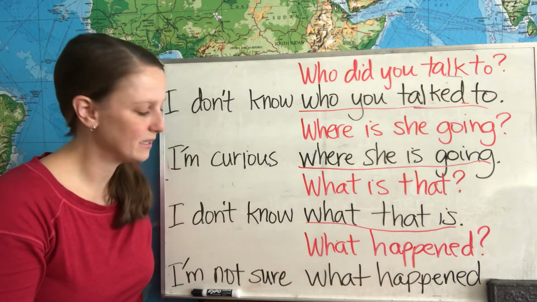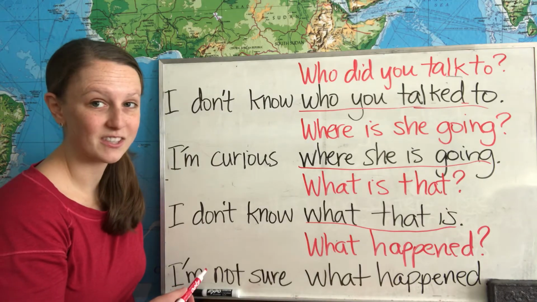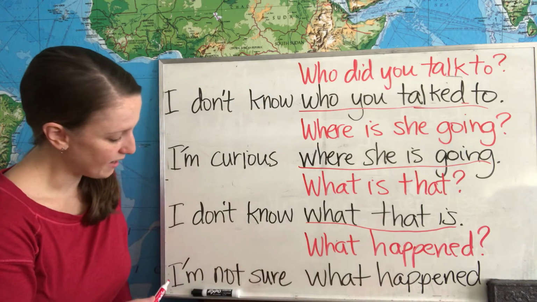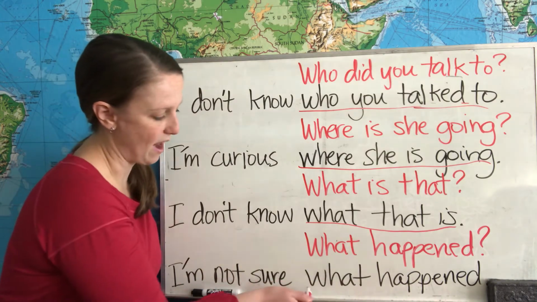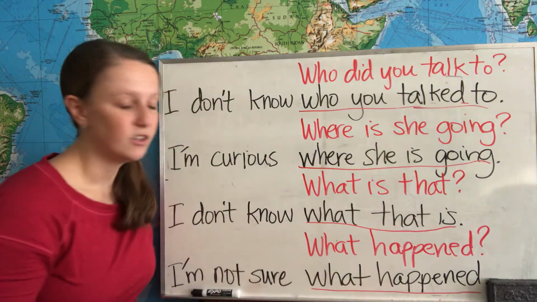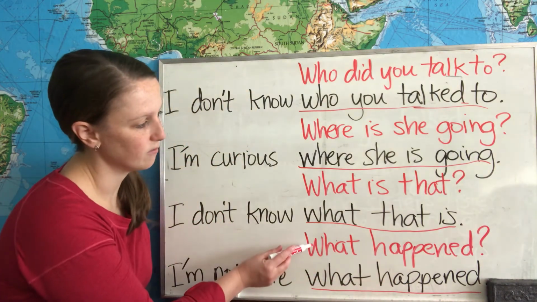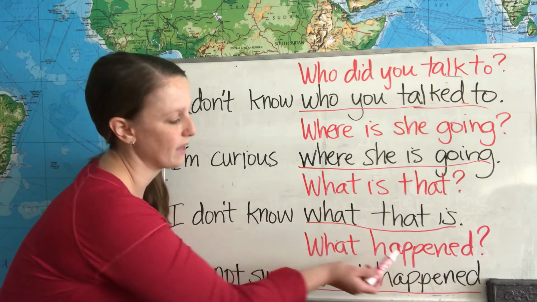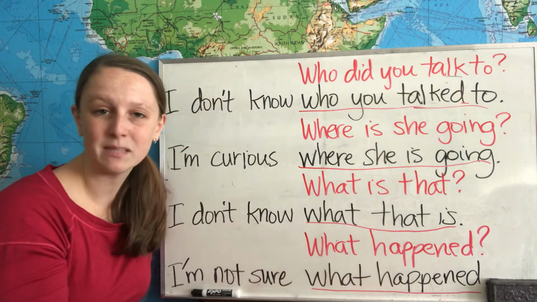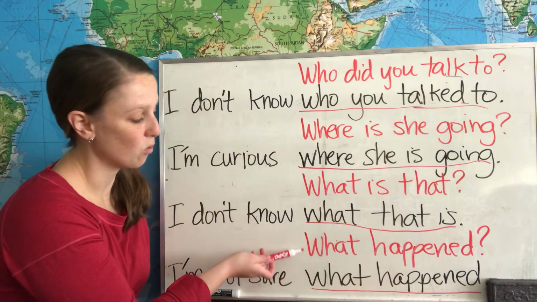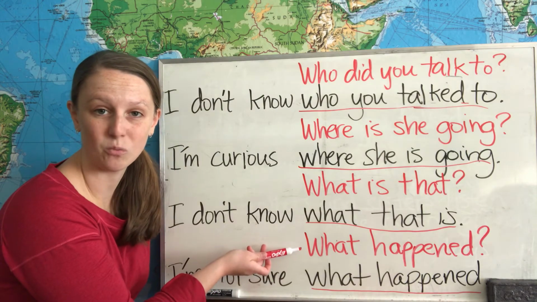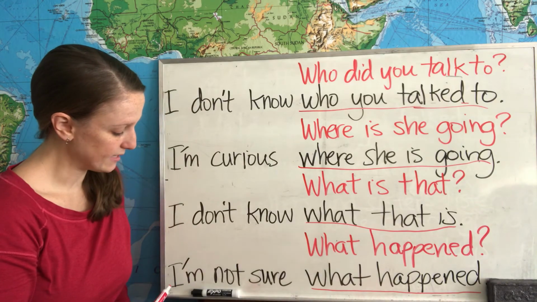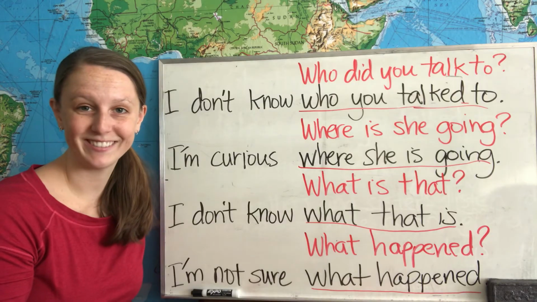Our last example is a little bit different, but it follows the same rule. We have a question, what happened? And our sentence is, I'm not sure what happened. You'll notice here that the question form and the noun clause form are actually the same. What happened? What happened? And that's because in this example, the question form, the question word order, is the same as the sentence word order. So our sentence is, I'm not sure what happened.